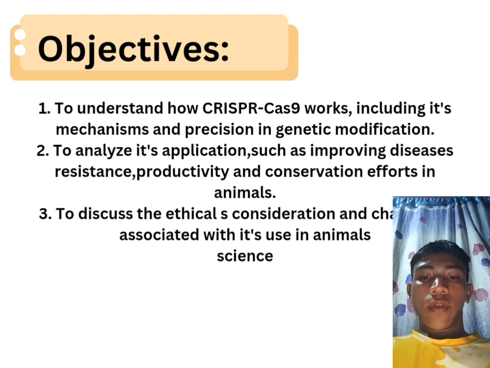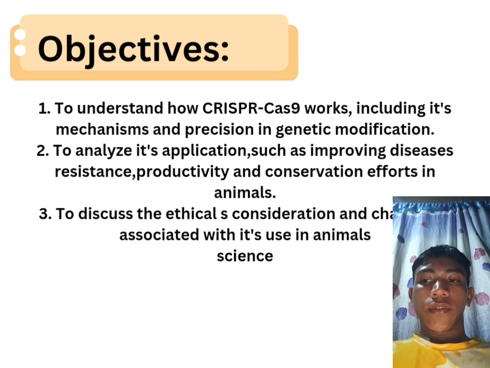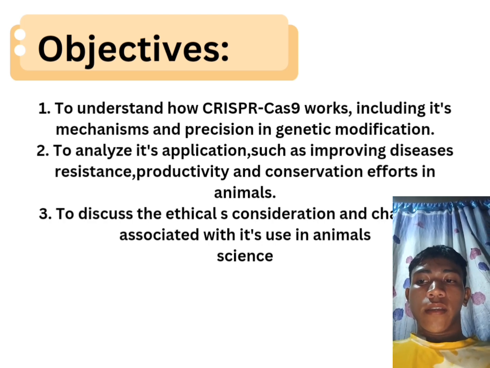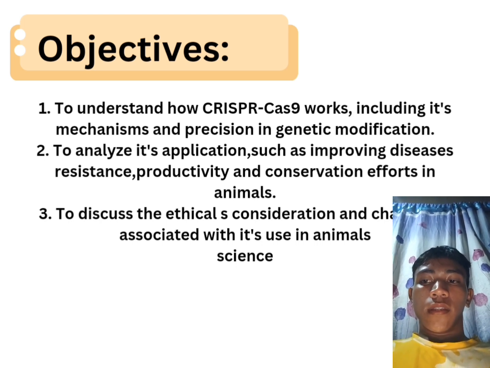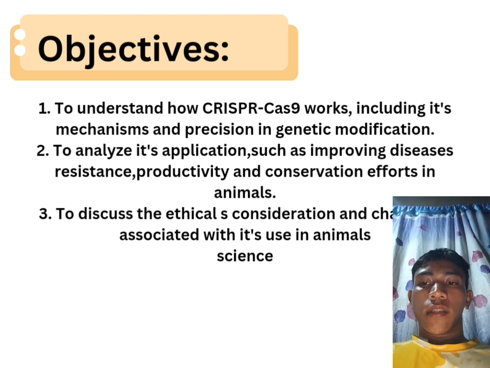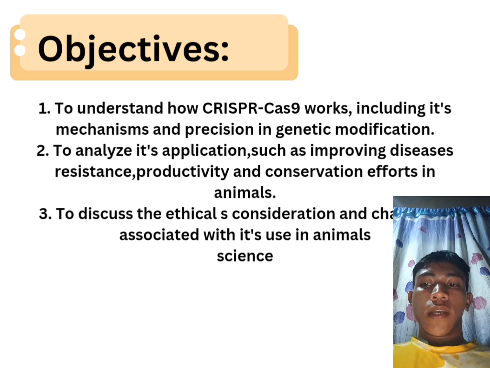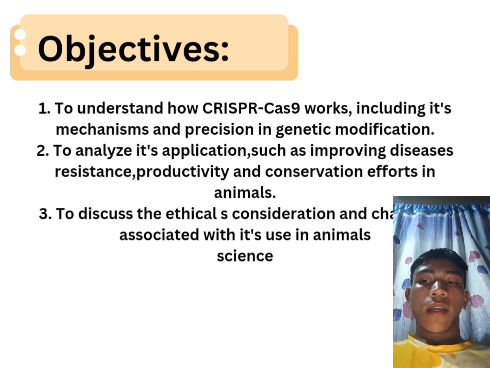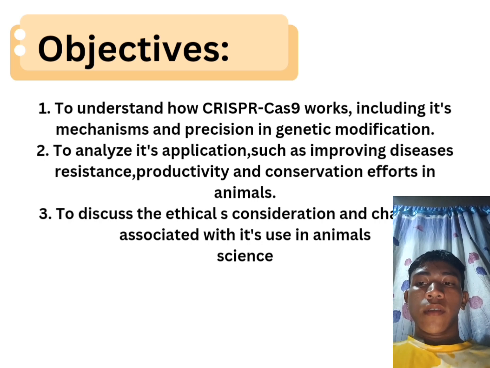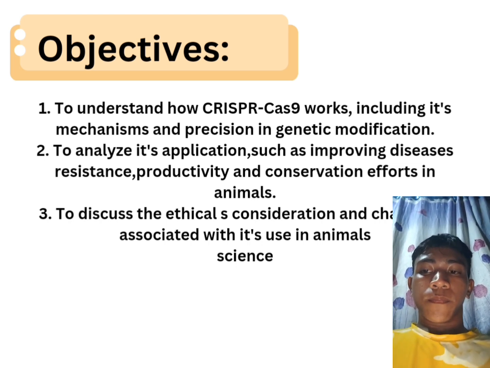The activity aimed to explore the revolutionary CRISPR-Cas9 gene editing technology and its applications in animal science. Our objectives were, first, to understand how CRISPR-Cas9 works, including its mechanism and precision in genetic modification.